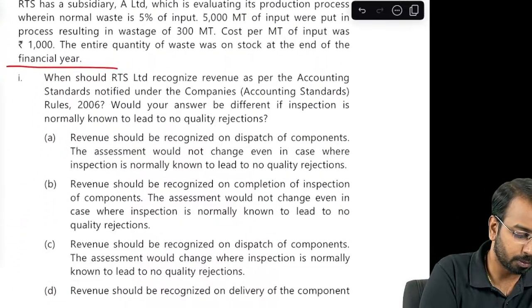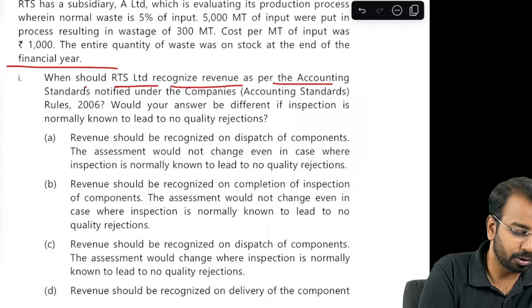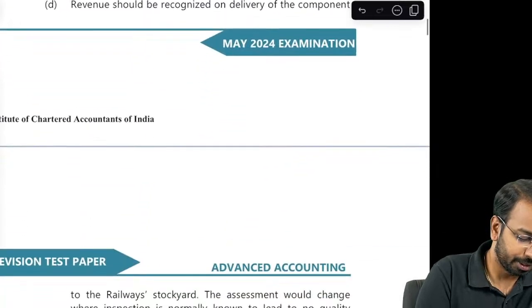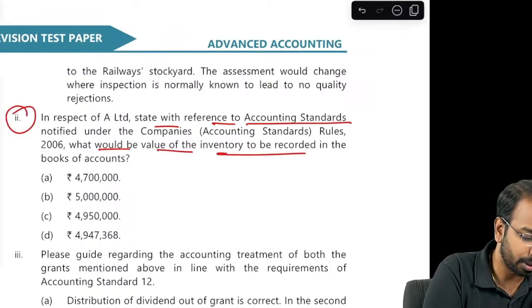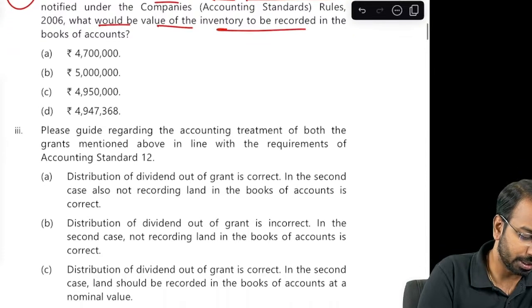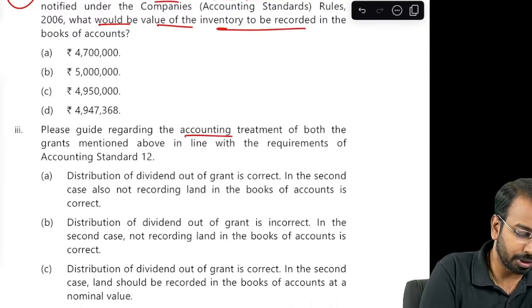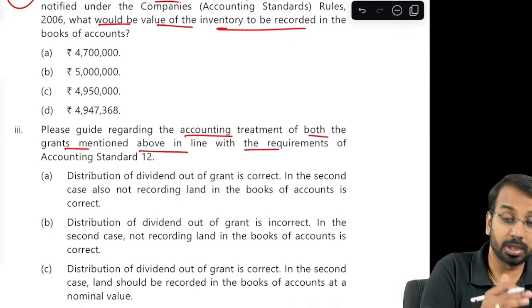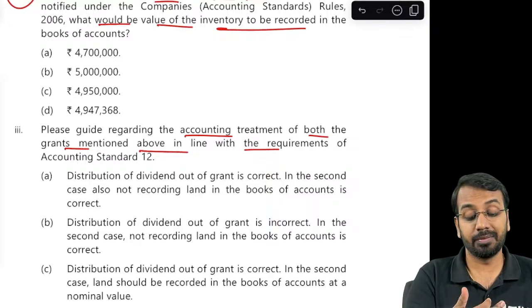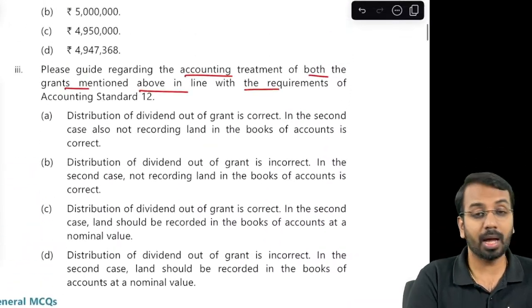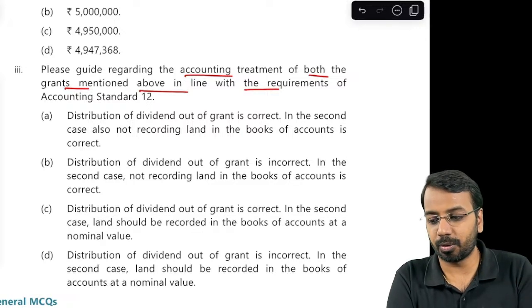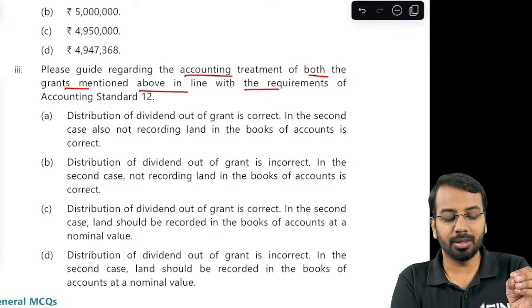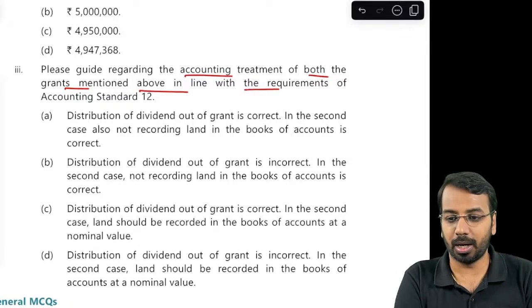So first question talks about when should RTS recognize revenue as per accounting standards. Second question talks about, with reference to accounting standards, what would be the value of inventory. So second one is on inventory. Third one is accounting treatment of both grants mentioned above. So there are aspects around revenue recognition, inventory and grants. So once you have this understanding, what you should do is, as you are reading the question, you need to pick up the relevant aspects. Okay, that is the whole idea.